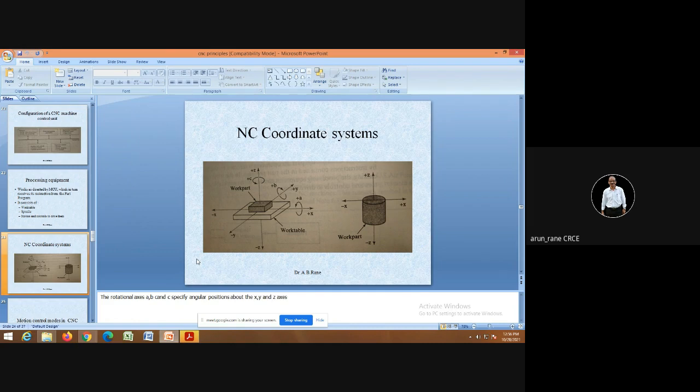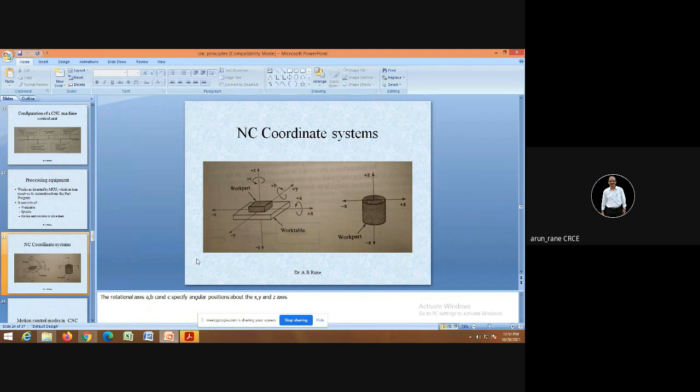If I talk about a CNC milling machine or a CNC machining center, the machining center is nothing but a milling machine only, but in a CNC milling machine there is only one tool, whereas in a CNC machining center there are more than one tool.